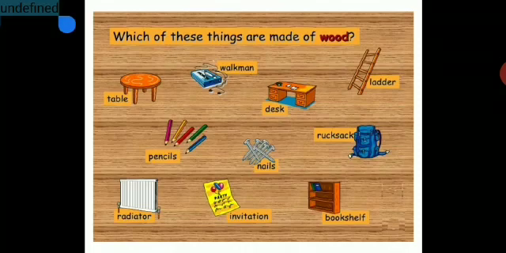Which of these things are made up of wood? And then below, you are going to write the answer: which of these things are made up of wood. You select objects which are made up of wood from here. Okay children, so this you are going to try on your own.